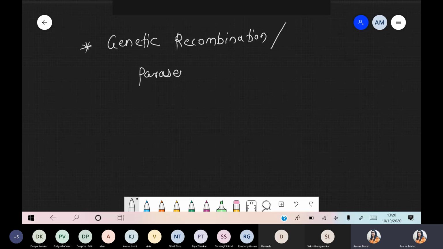So write down the title. We are talking about genetic recombination. Simply, these are called parasexuality, which is present in bacteria. Why are we using the term parasexuality? Because true sexual reproduction is totally absent in bacteria. Even bacteria don't have a mother or father.